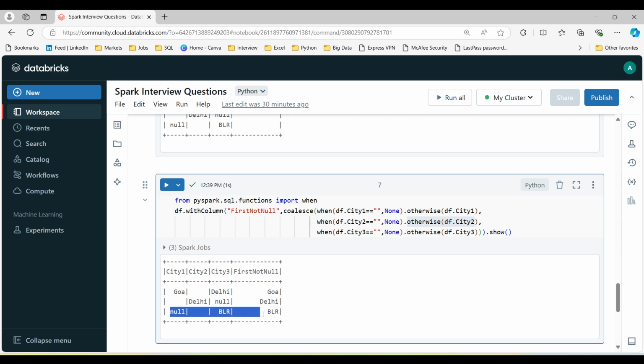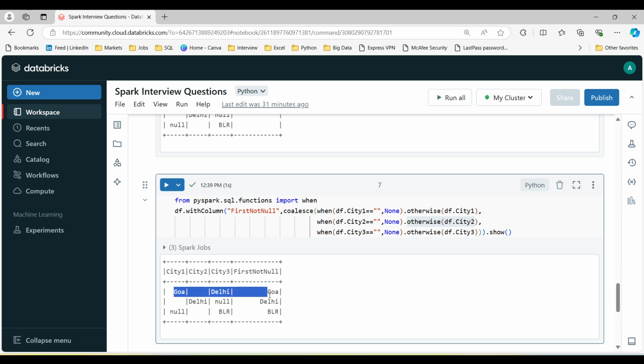The same applies for the third one, df.city3 equal to null or blank, replace with null, otherwise df.city3. This will be the third value, because the first not null value will be Bangalore. Hope that makes sense.